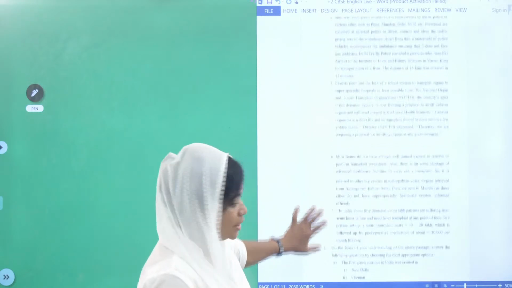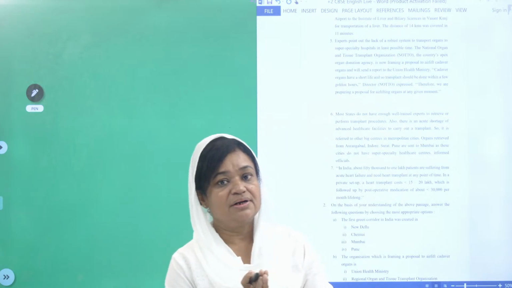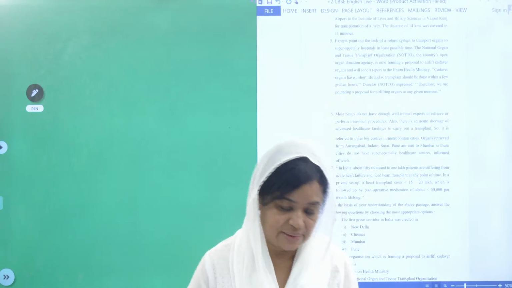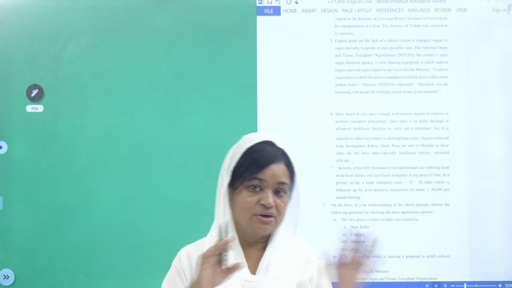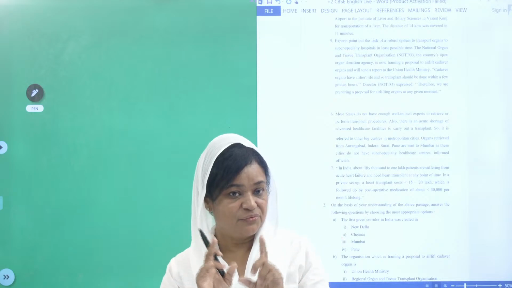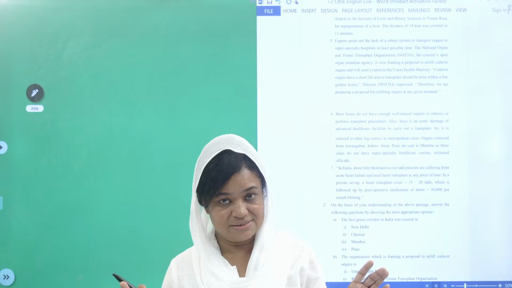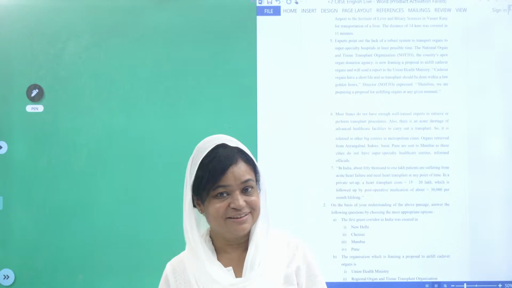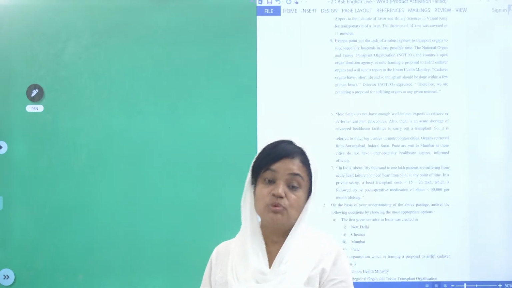Clear? Are you clear, children? I told you what are the things that you have to focus on while reading the passages. Do not go directly and read the passage first, go to the question, have a knowledge about that, then come back to the passage, underline the keywords, focus on the keywords, then mark the answers if it is possible for you. Do not stick to one question if you do not know the answer, and avoid cut and paste. Clear? Right. So, shall we move on to the second passage?